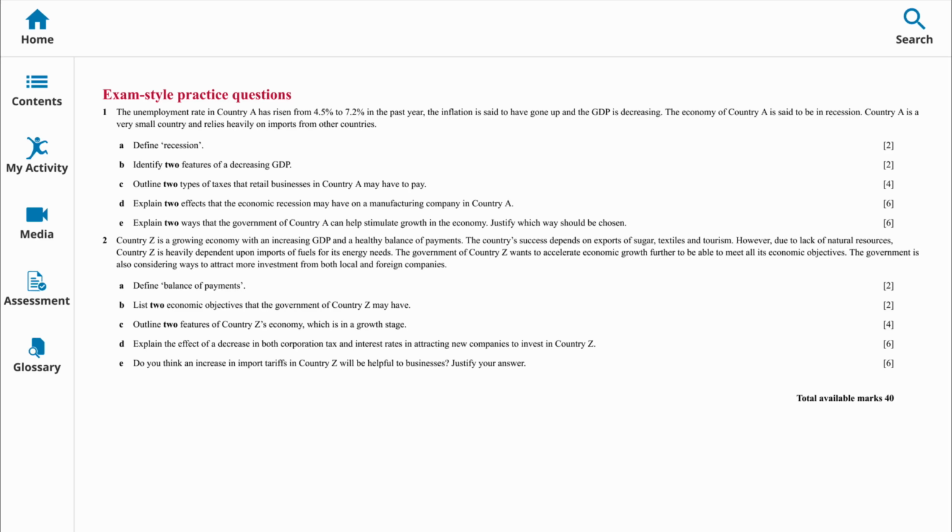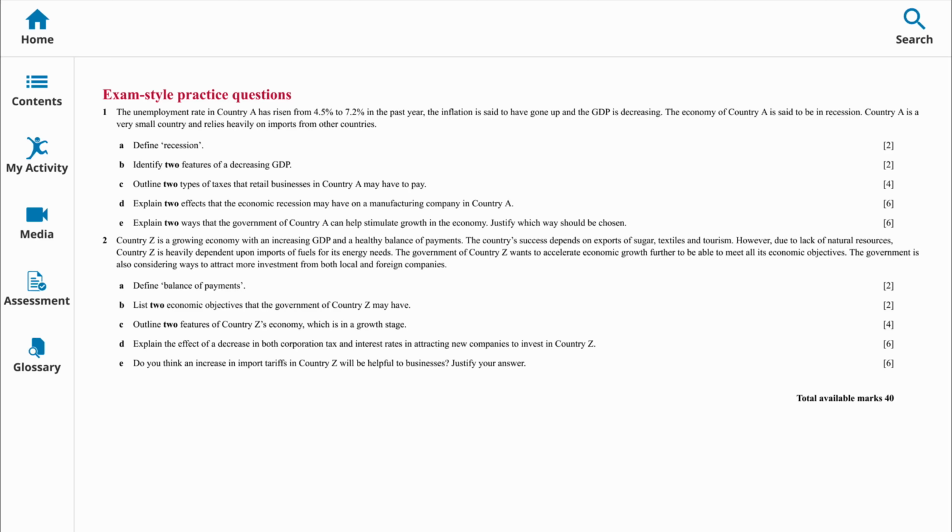Next, number C. Outline two types of taxes that retail businesses in country A may have to pay. Alright, maybe the first one you can say, if they are limited companies, they will have to pay corporation tax. This is a tax they must pay on profit earned. Then you can say value added tax or sales tax. This tax is likely to increase the price of the goods sold. So this could be the second one.